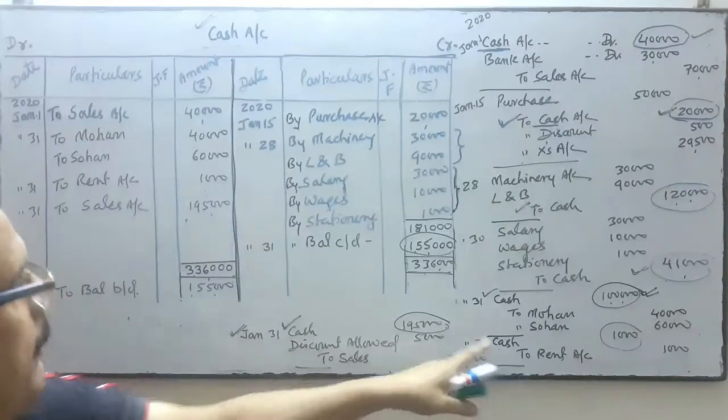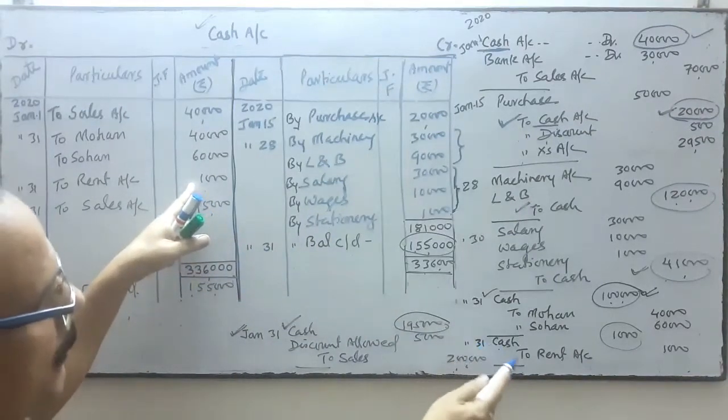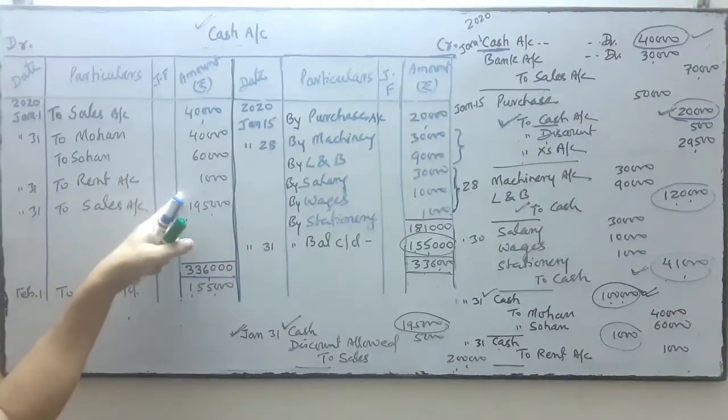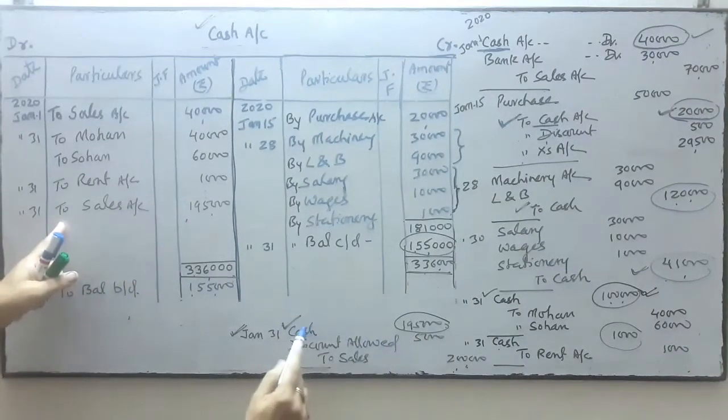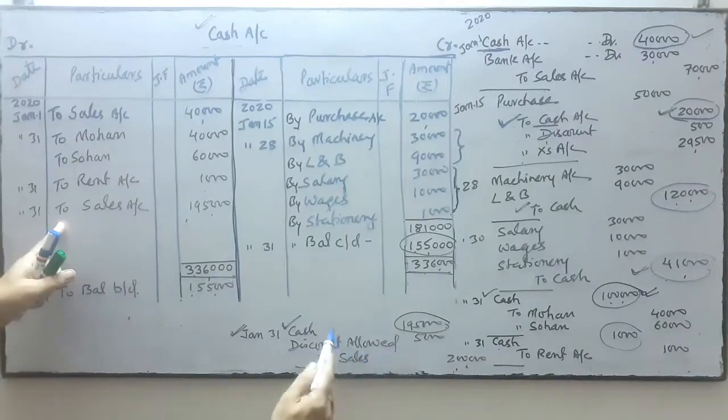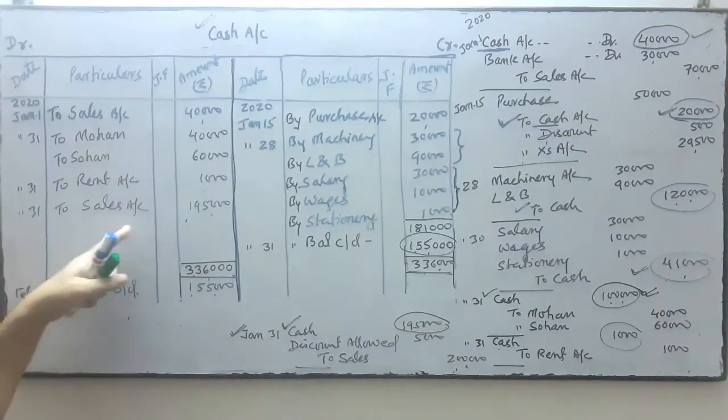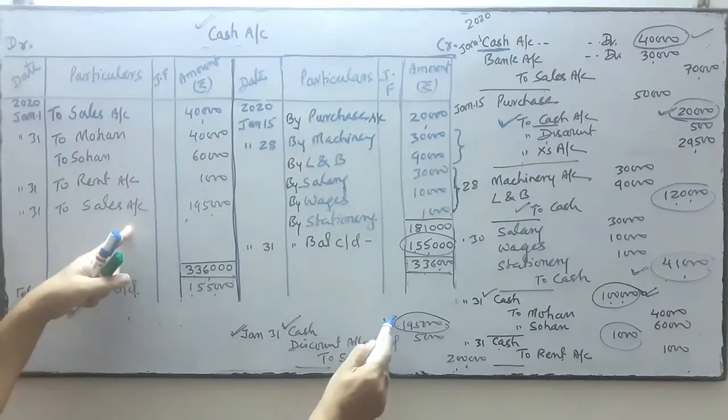Intact. Cash is on debit. So on the debit side, what will we write? To rent. Next, cash is on debit, so on the debit side we will do the posting. Which account is opposite of cash? Sales. So we write to sales, with this figure.